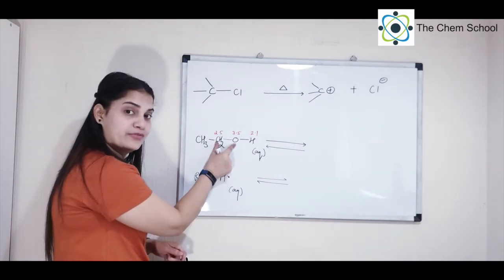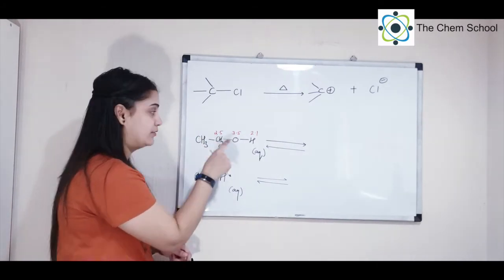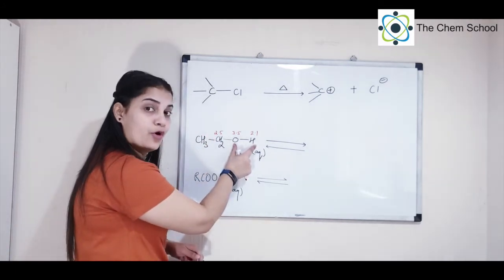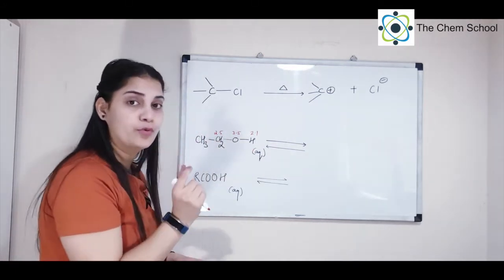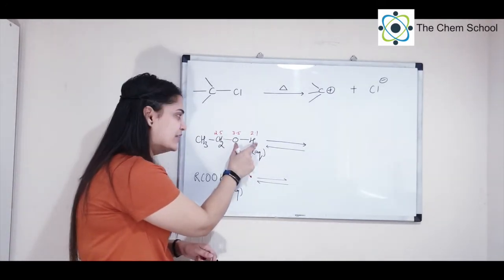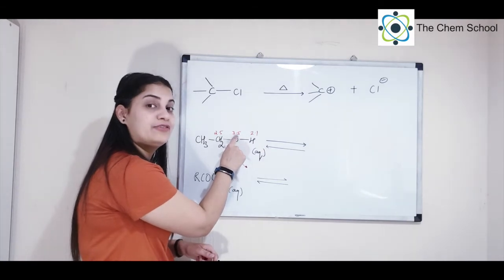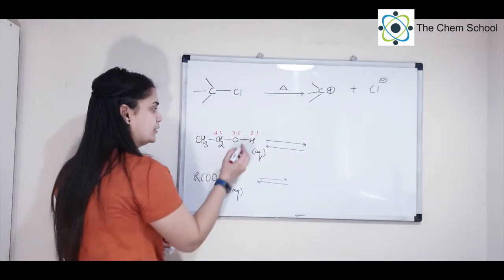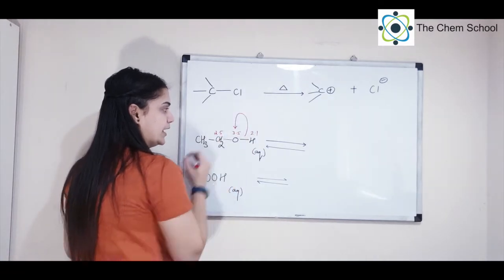For the C-O bond, the difference in electronegativity will be 1, 3.5 minus 2.5. And the difference for O-H is going to be 1.4. So which bond is more polar? This bond is more polar, and therefore this bond will break. And definitely the one which is more electronegative will bear the negative charge. So now this is sorted. Now we know that this one will take the electron.